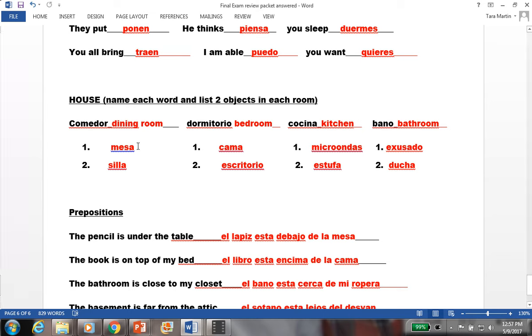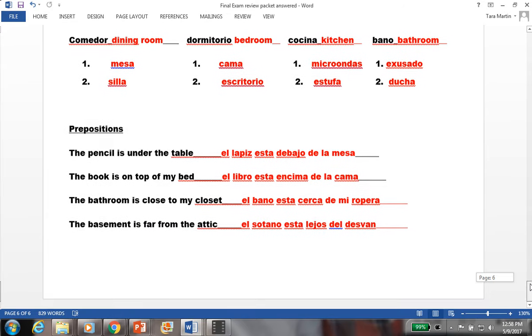So a mesa, I wrote a mesa and a silla for dining room, a table and chair. I wrote a bed and a desk for a bedroom. I wrote a microwave, a microondas, and an estufa, a stove for the kitchen. And I wrote an excusado and a ducha, a toilet and a shower for the bathroom.